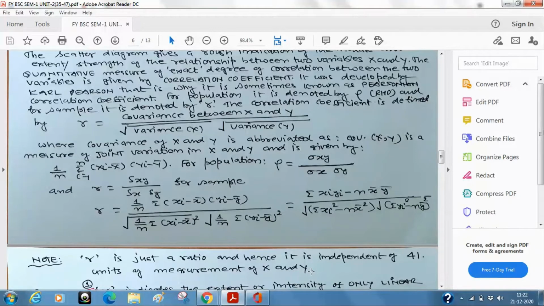Now this is a very great property. Once you have something which is free from unit, or which is called a unit free measure, it is very easily used for comparison purposes. Otherwise, I have told you that if you have one variable in one unit, another variable in another unit, you cannot compare logically. You cannot compare centimeter with kilogram.